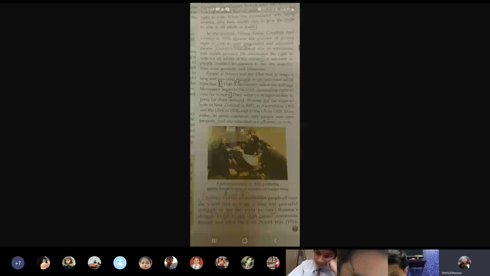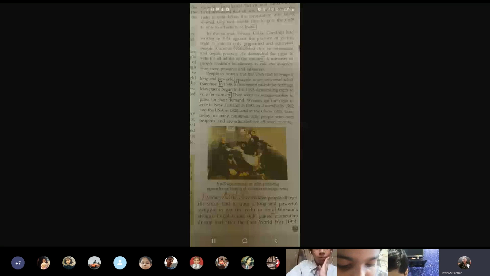People in Britain and the USA had to wage a long and powerful struggle to get universal adult franchise. In 1848, a movement called the Suffrage Movement began in the USA demanding the right to vote for women. Please, children, be very careful, understand this paragraph thoroughly.